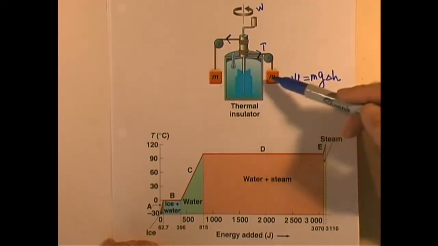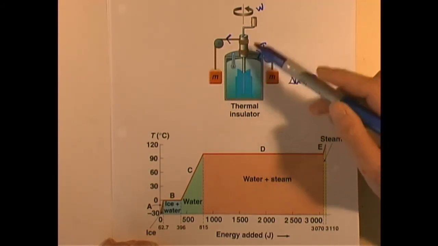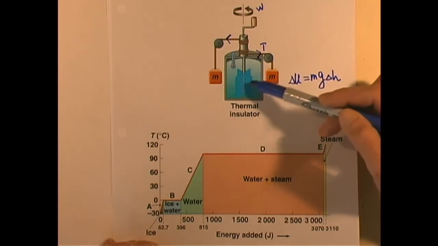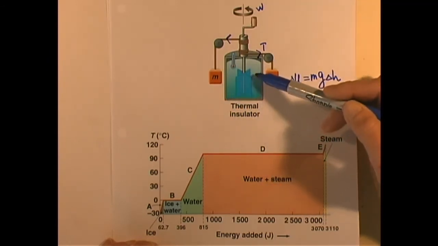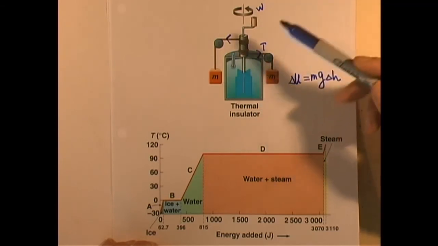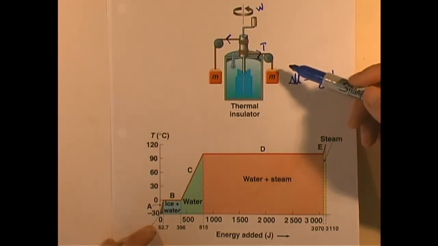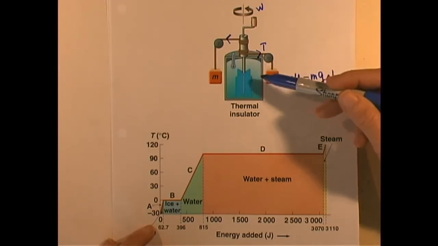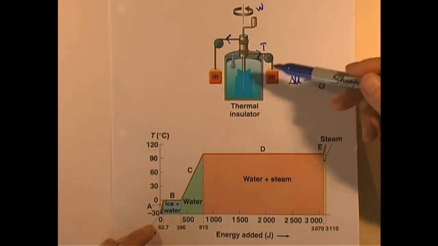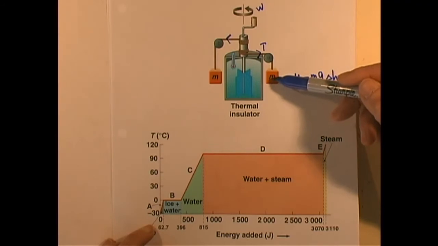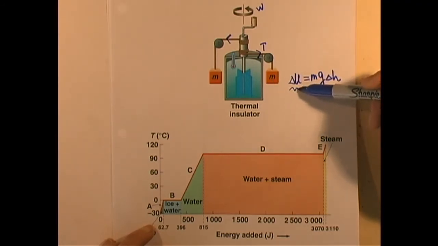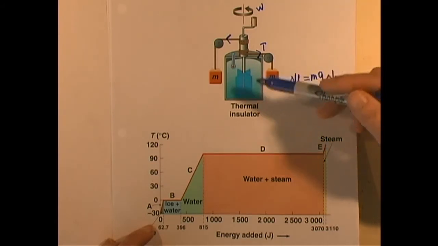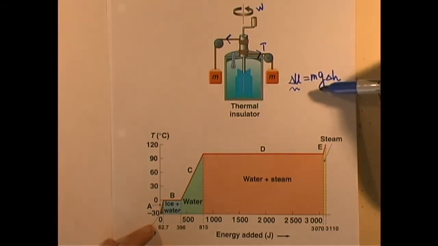So both drops will create a counterclockwise torque and make the axle rotate, and the paddle spins and stirs the water, and the water temperature rises. As we know, when the temperature of the water rises, it means it absorbs energy, and the energy actually comes from the potential energy of these two blocks. So we can calculate how much potential energy is lost.